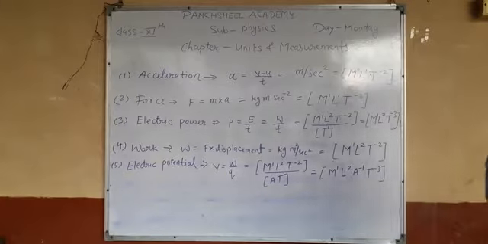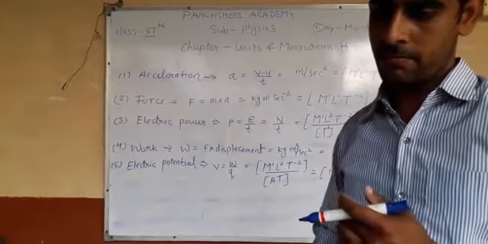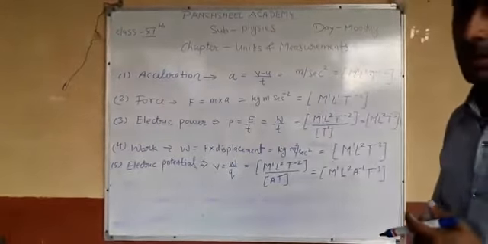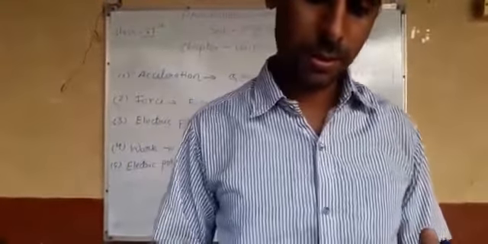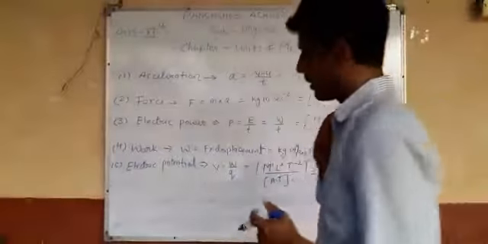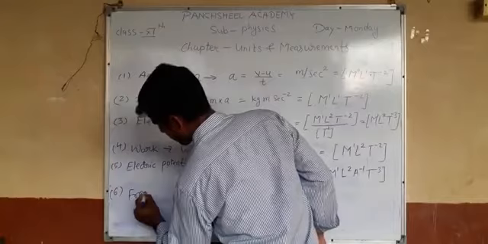Okay, if you take more examples, write the dimension formula of frequency.